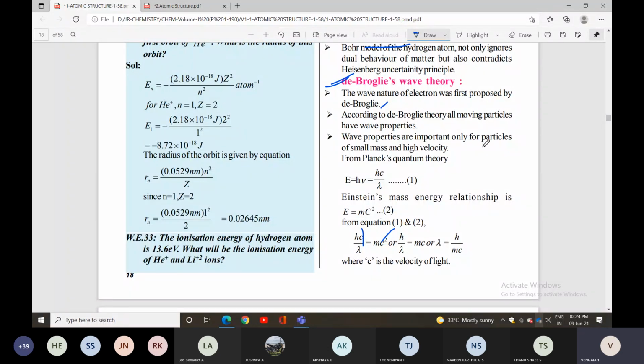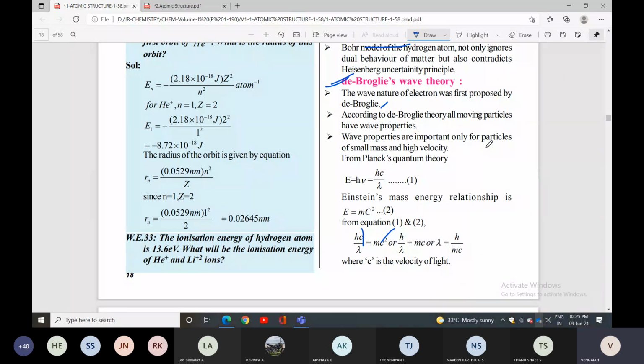Wave properties are important only for particles of small mass and high velocity.